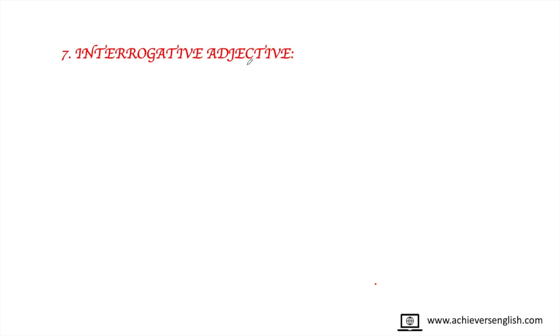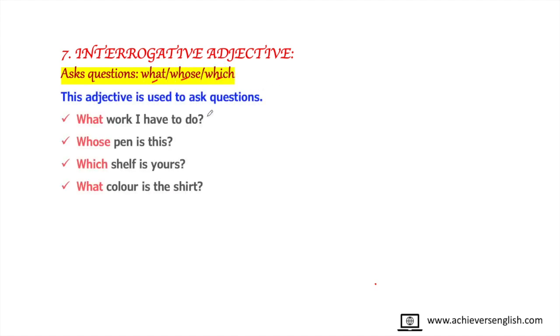So next comes interrogative adjective, and as the name suggests, it asks questions, and in this what, whose and which words are used. Let's see in the examples. Interrogative adjectives are followed by noun. These are nouns. Work is a noun, pen is a noun, shelf and color all are nouns. And we can see if the question words are put before noun, it becomes interrogative adjective.